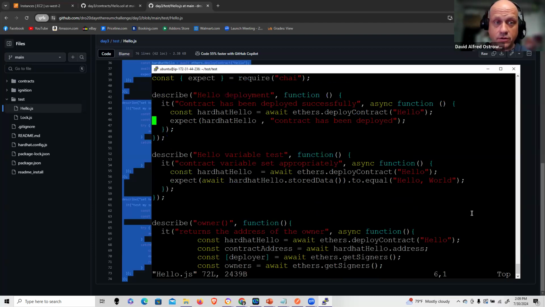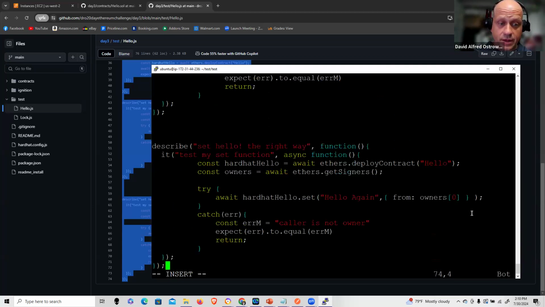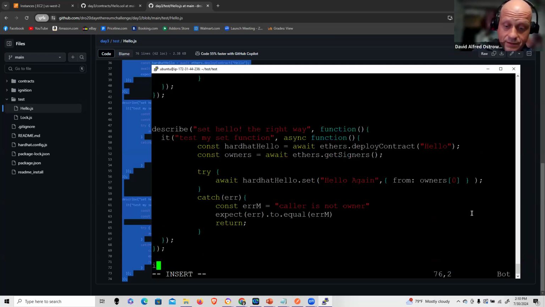It's also interesting to note I can put a higher level describe here. I can put in as many as you want, though obviously you're not necessarily going to need it in most instances. But again, this is how you get the ownership: being able to make these changes and have confidence in what's going on. So I can call it a higher level describe and wrap all the tests in this contract.